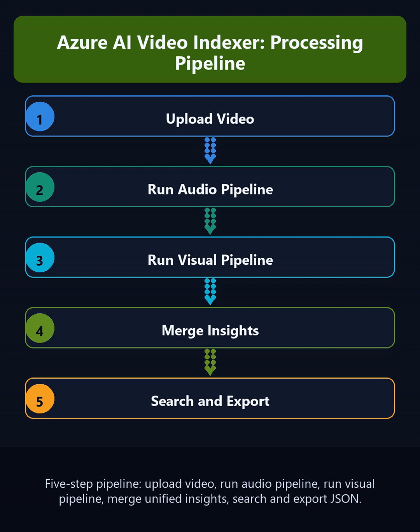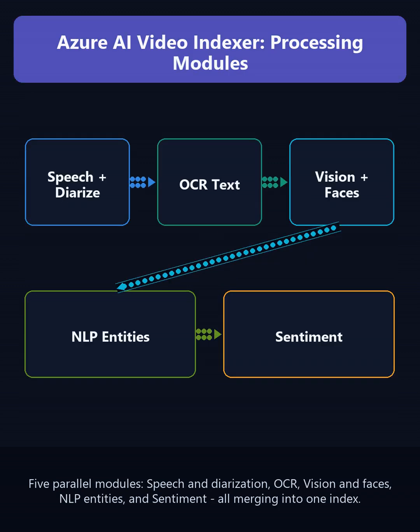Video Indexer has 5 processing modules running in parallel. The speech module transcribes audio, diarizes speakers, and translates into 50+ languages. The OCR module reads text that appears on screen in slides, documents, and whiteboards. The vision module detects scene shots, extracts representative keyframes, and identifies faces and celebrities. The NLP module extracts named entities, topics, and keywords from both transcripts and on-screen text. The sentiment module scores emotion and tone per speaker turn. All 5 feed into a single searchable index.